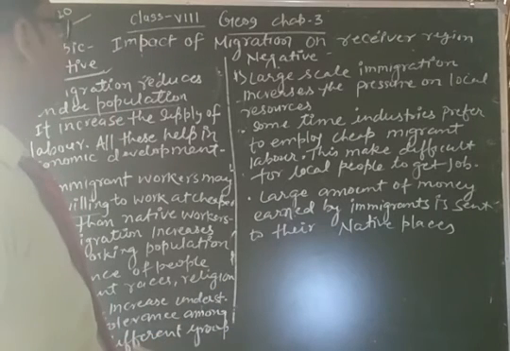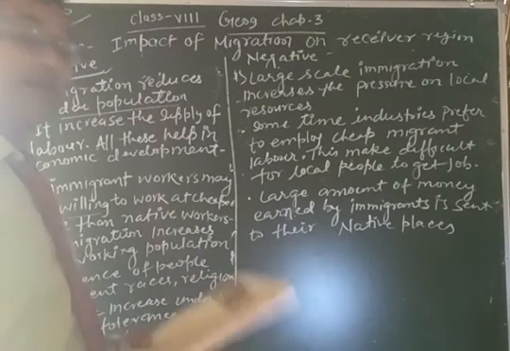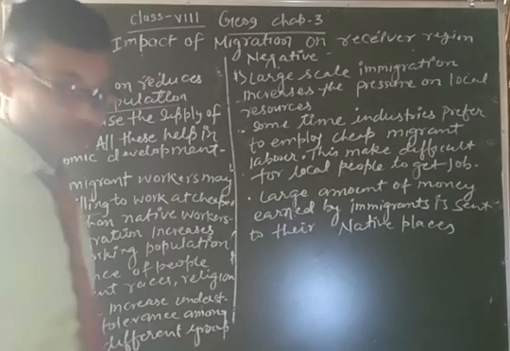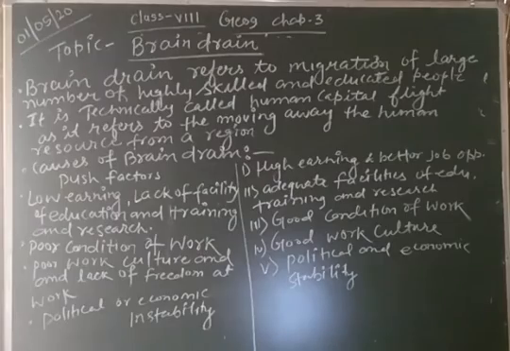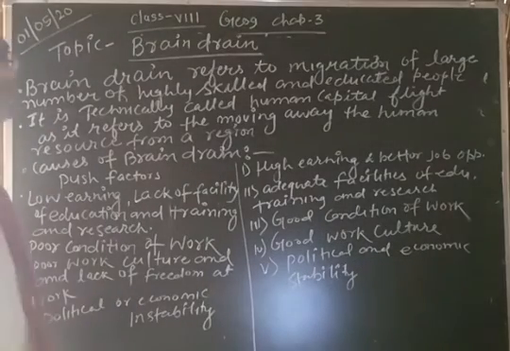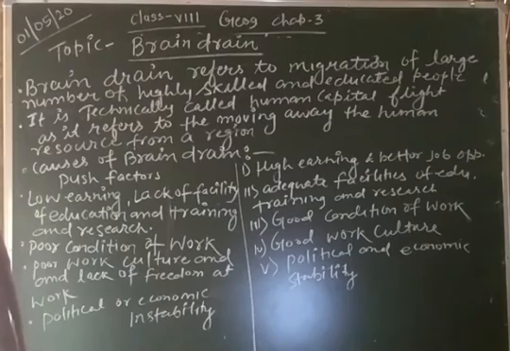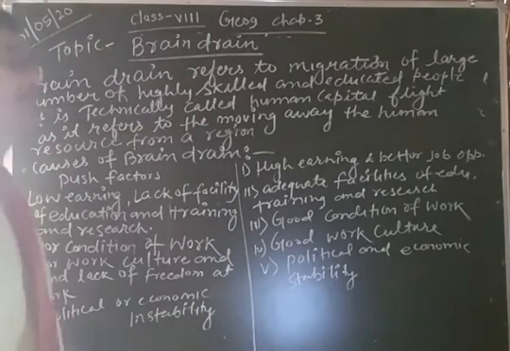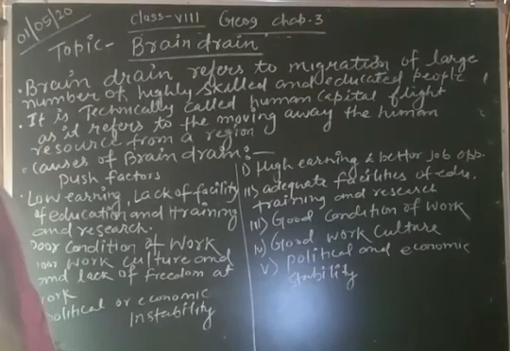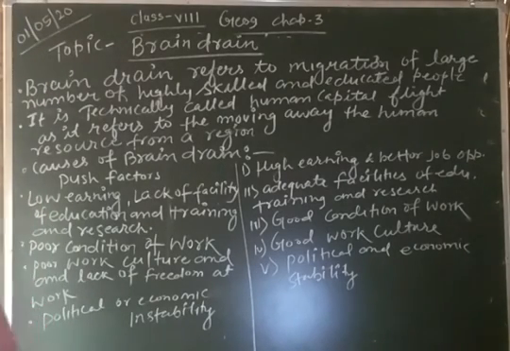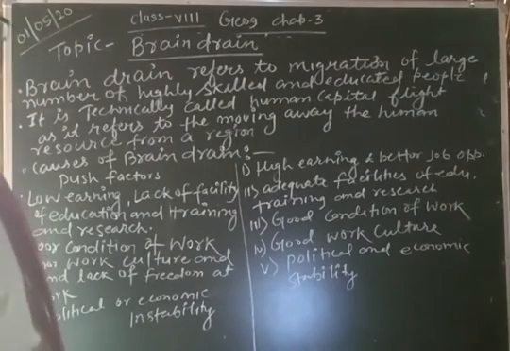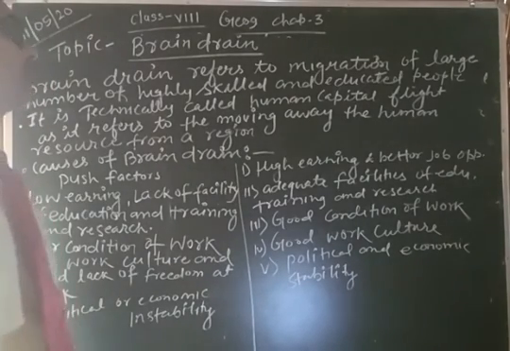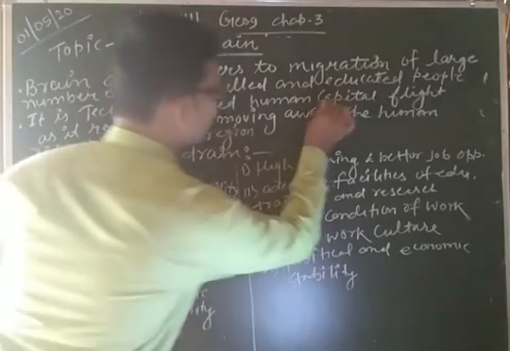Okay. Now, the next topic is the brain drain. The brain drain refers to the migration of a large number of highly skilled and educated people like doctors, scientists, advocates, etc. It is technically called human capital flight.